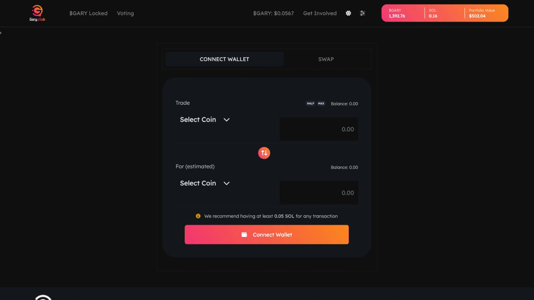So now we are at Gary Club. You don't need to create any kind of account here. You can if you want. If you clicked up here, it would create an account and you'd have a custodial wallet. But if you have a Phantom wallet, you don't need that, and you could hold your own key, which I always recommend.